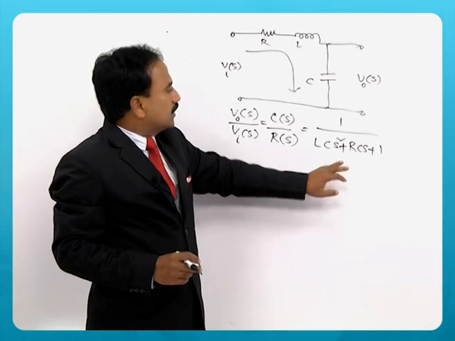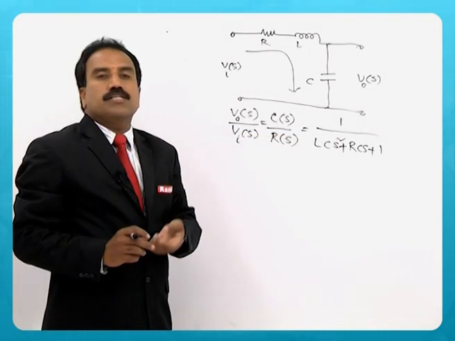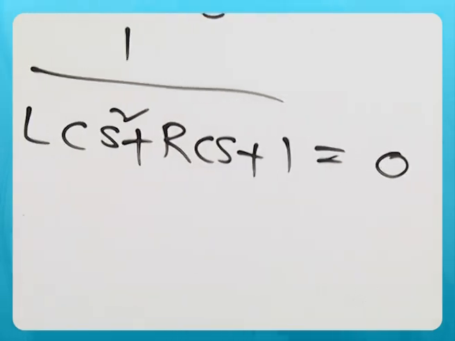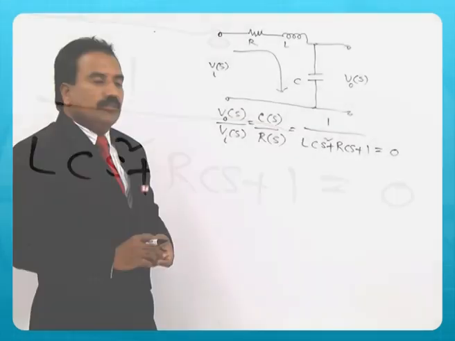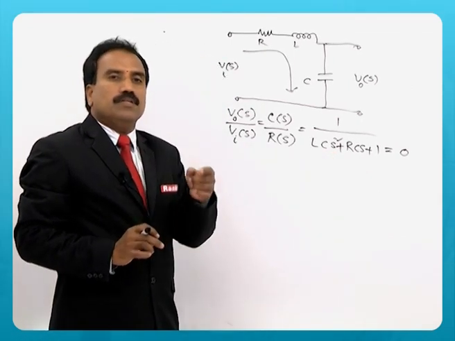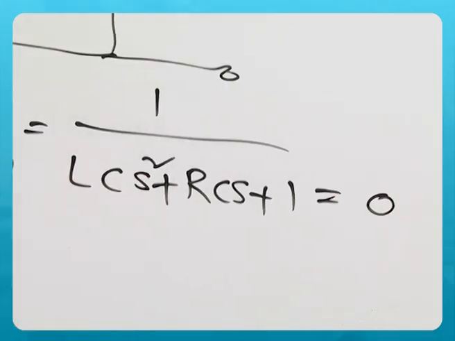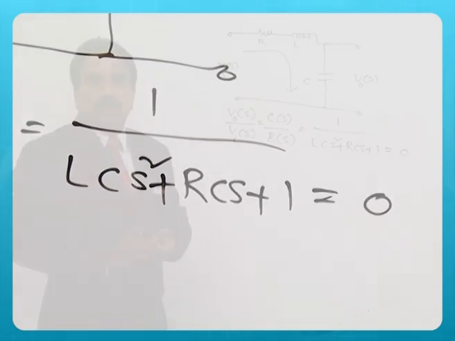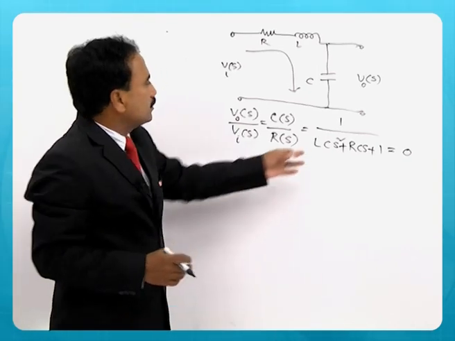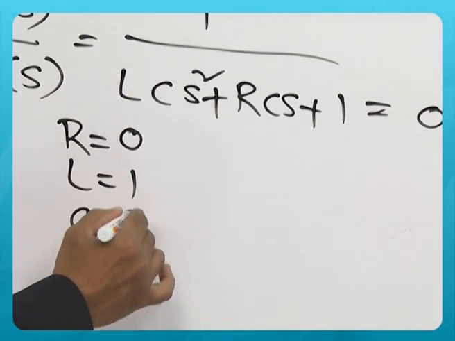You get the transfer function. You can see that the denominator is actually called the characteristic polynomial. If you equate it to 0, it becomes the characteristic equation. So, the roots of that characteristic equation must lie in the left half of the S plane for the system to be stable. Now, let us consider the example, this particular one with R equal to 0, L equal to 1, C equal to 1.